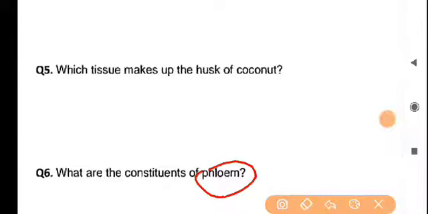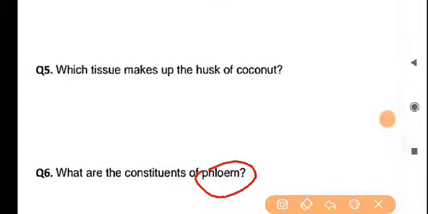So the characteristics of complex permanent tissues are also associated with the phloem. The basic feature of complex permanent tissues is that they have different cells or different tissues that perform different functions.